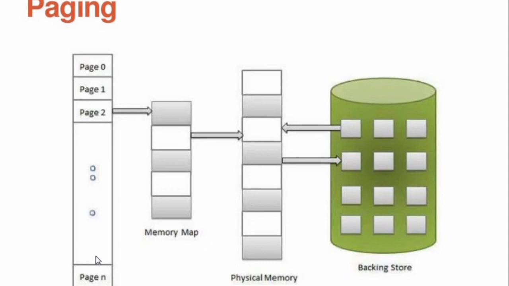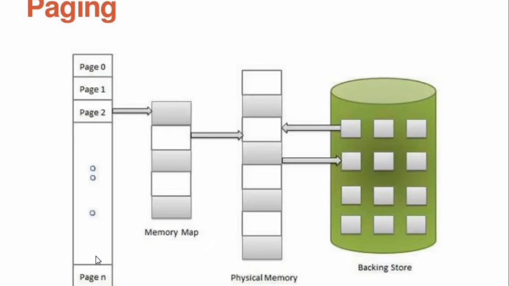When it needs the page, again the OS swaps out the page from the virtual memory and returns it to the main memory. So this is called demand paging. Whenever you need the page, that time only it loads the page in the main memory.